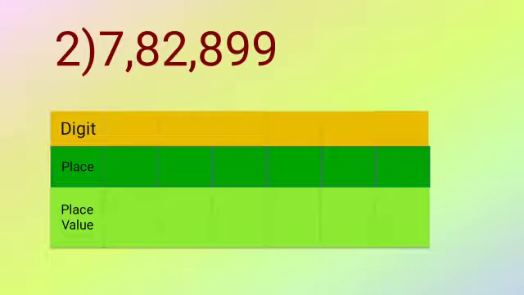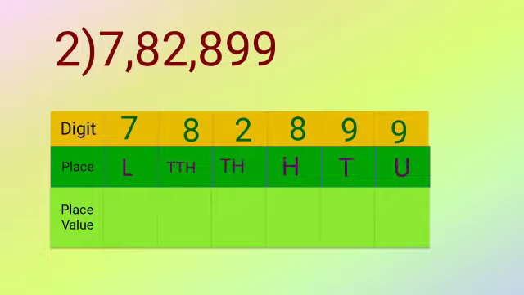Here is the next question. Here the 6 digits are present. We will draw the table and write the digits in the proper place: 9, 9, 8, 2, 8, 7. Now you have to write the place name. So this is the place name: U, T, H, TH, TTH, L.